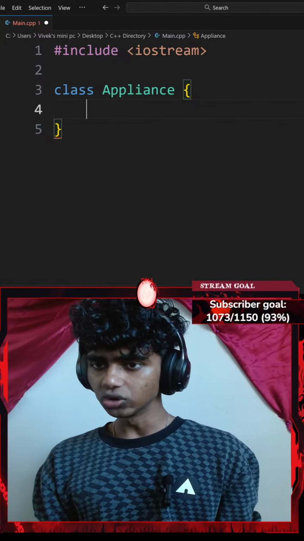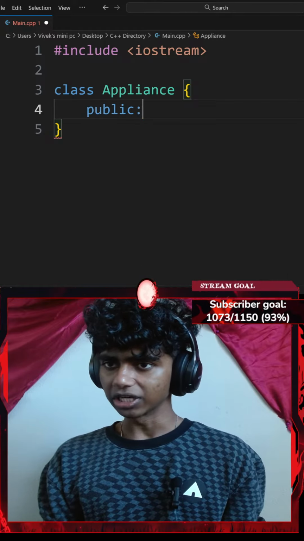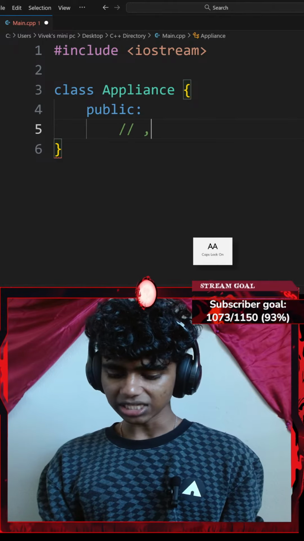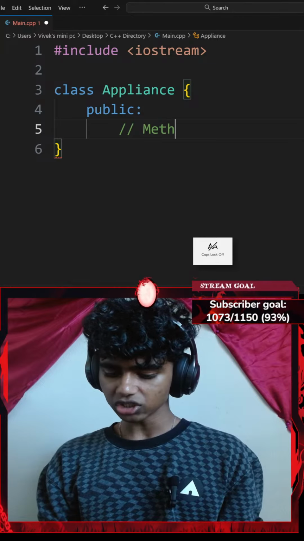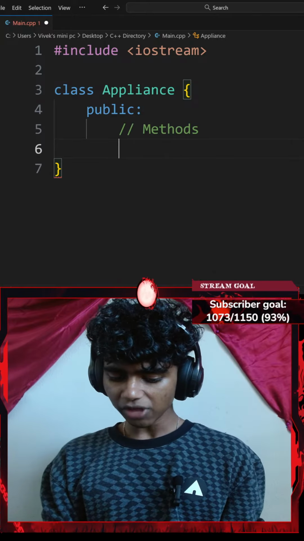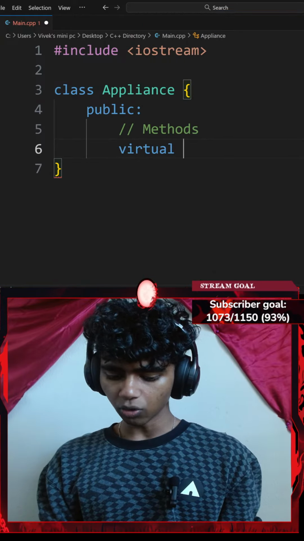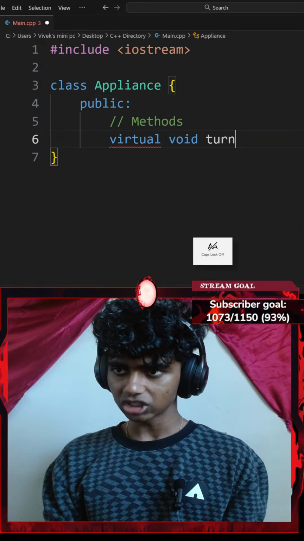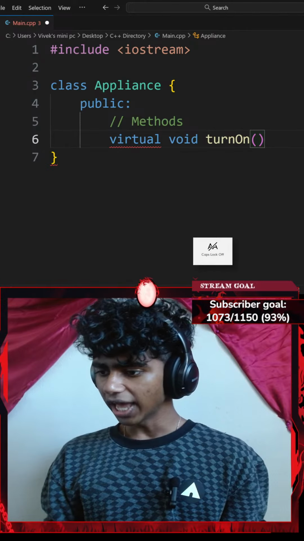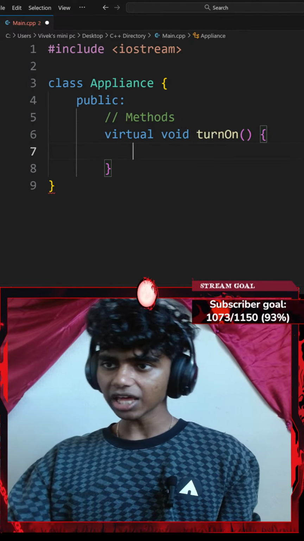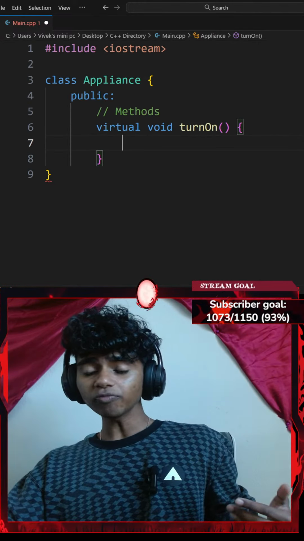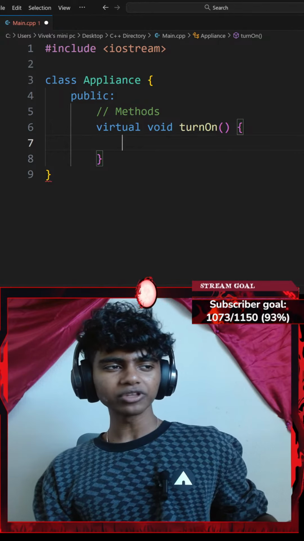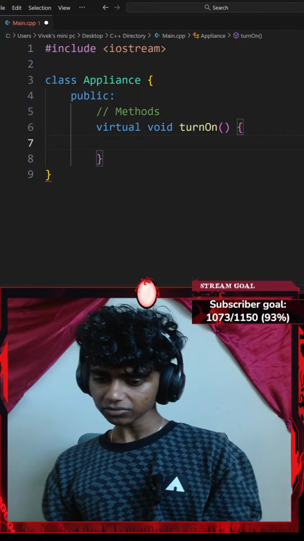Honestly, before I create methods, I am going to make everything public. And then let's add a comment that says methods. This method is going to be a virtual void method called turnOn. There we go. And then I'll add a pair of parentheses and a pair of curly braces. Now, inside of my virtual void turnOn method, I'm going to have a standard console output that's going to say turning on appliance.